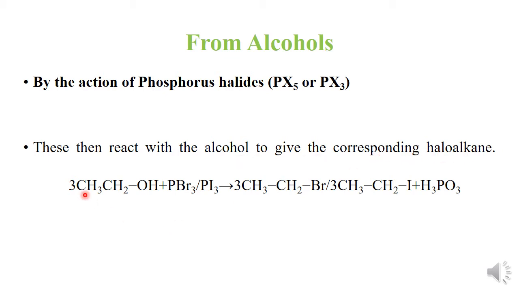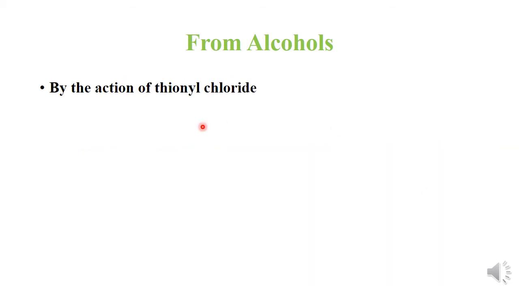For example, ethanol reacts with phosphorus tribromide or phosphorus triiodide to form the respective products, that is bromoethane or iodoethane as a major product along with the formation of phosphorous acid. So next is the action of thionyl chloride.